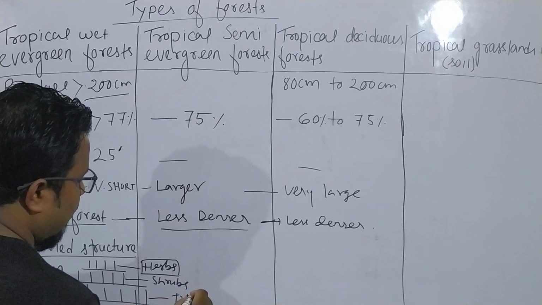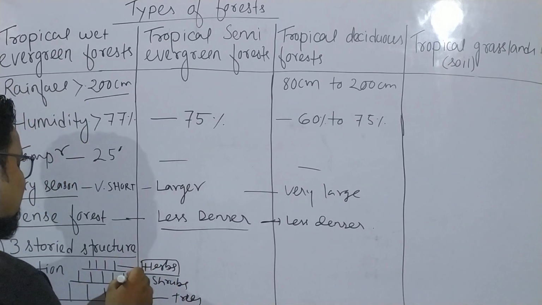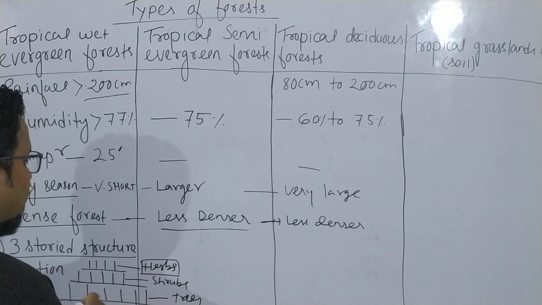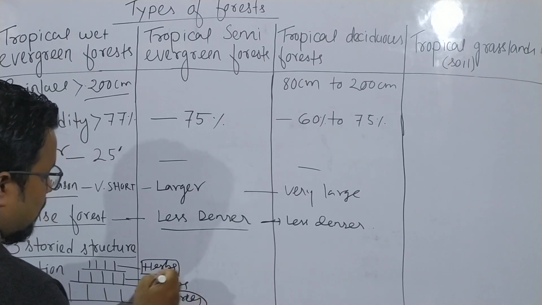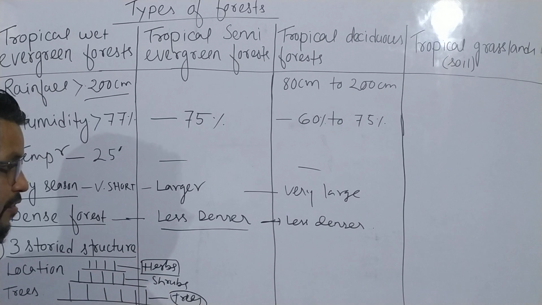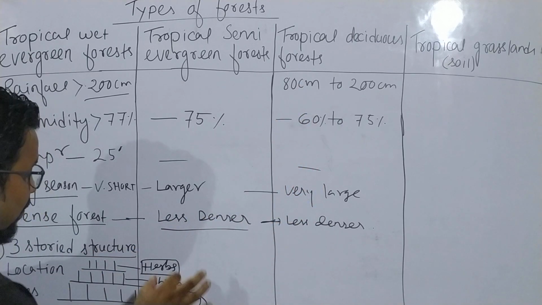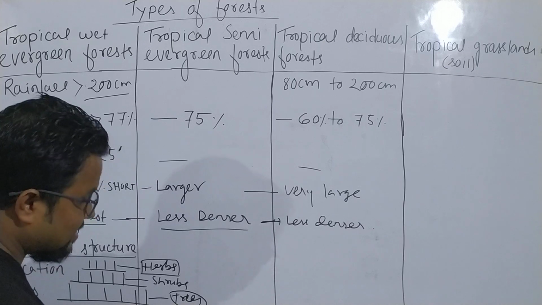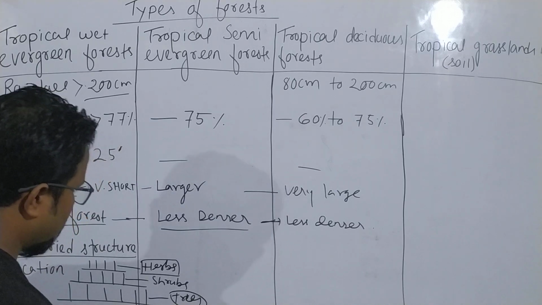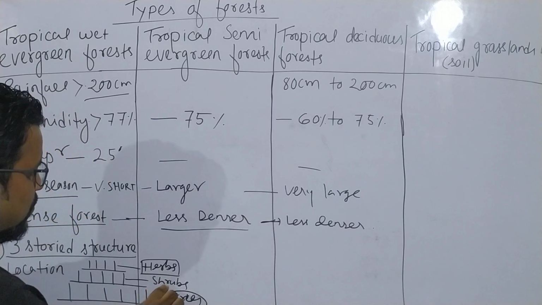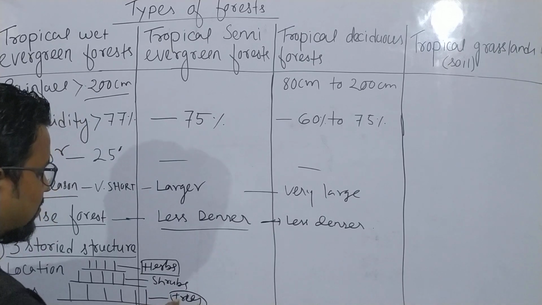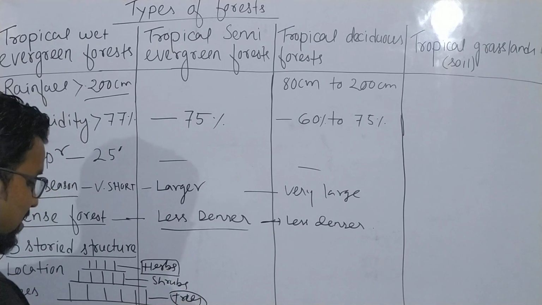In the first line we will get herbs, in the second line we will get shrubs, in the third line we will get trees. That means they are found like a storey. In the first line we have herbs, that means small grass-like plants, and next shrubs mean a little bit bigger than herbs. Trees mean bigger than all.